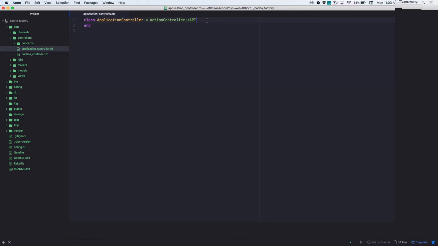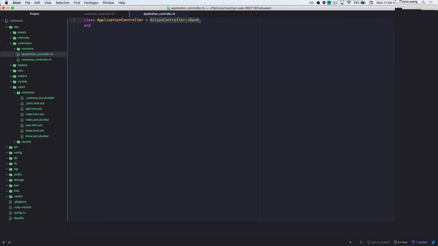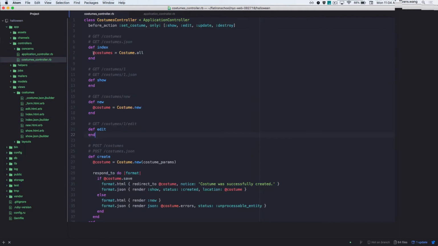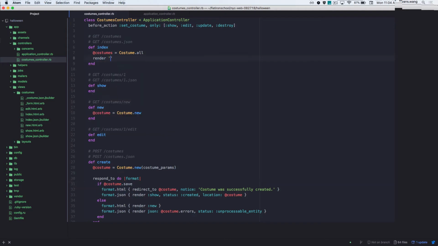Okay. Well, let me tell you this. In terms of the action controller for the API, I said that we no longer needed Action View, and we no longer needed the HTML and all that rendering for the front end. So action controller API must be some sort of leaner version of base that does not respond to HTML. It responds to the .json, right? By default. Because you remember when I was doing this in this costume controller, it's probably going to respond to HTML by default. I never had to do anything. I just did render show, right? I'm sorry, render index.